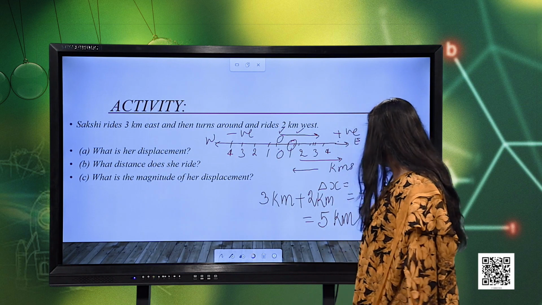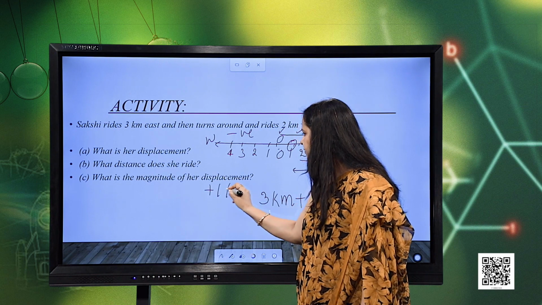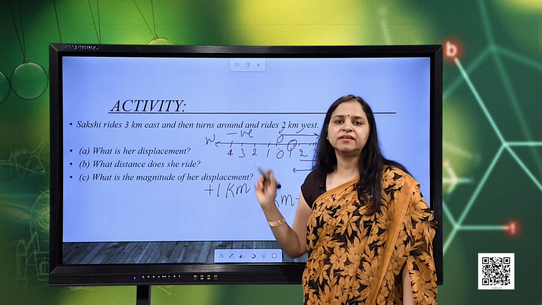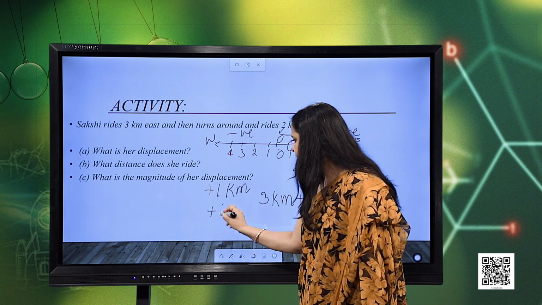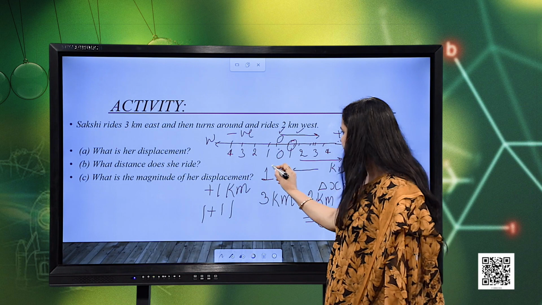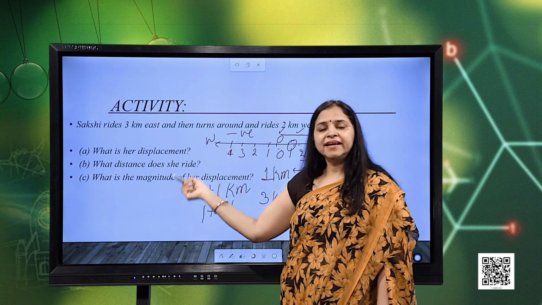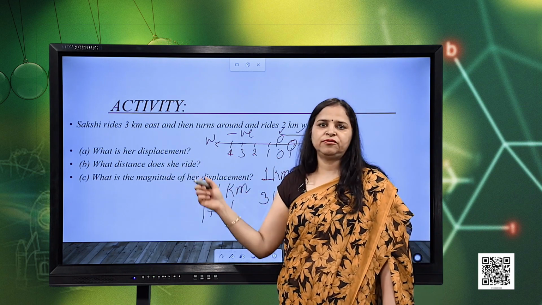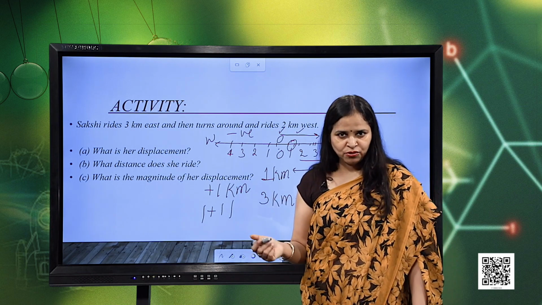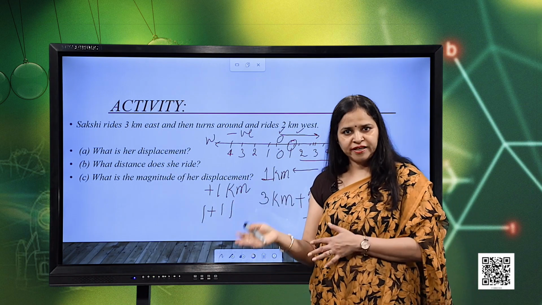What is the magnitude of displacement? As we see, displacement was plus 1 kilometer. When we talk about the displacement magnitude, we just leave the sign. So, it is represented as modulus of plus 1, so the magnitude is 1 kilometer. Suppose it had been minus 2 or minus 3 kilometers, then also it would have been 2 or 3 kilometers respectively. So, this is how we differentiate between distance and displacement.